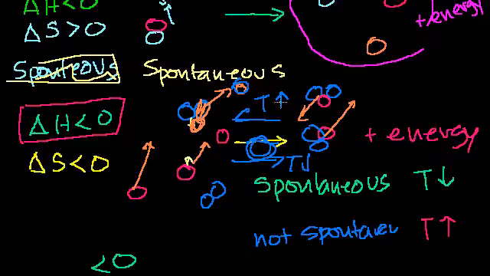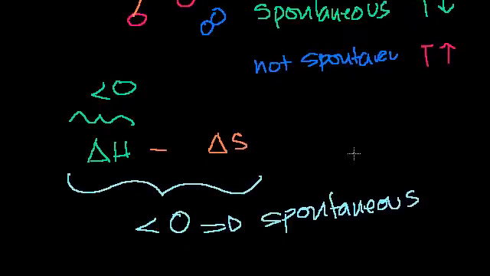And what did we say? When temperature is high, entropy matters a lot. When temperature is high, this less entropic state, they ram into each other and they'll become more entropic. When temperature is low, maybe they'll drift close to each other, and then the enthalpy part of the equation will matter more. So let's see if we can weight that. So when temperature is high, entropy matters. When temperature is low, entropy doesn't matter.